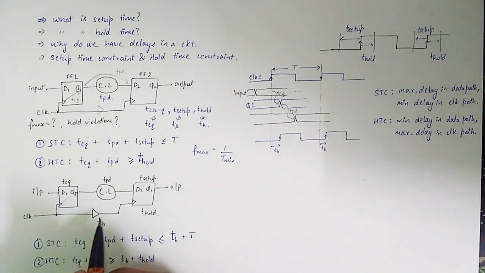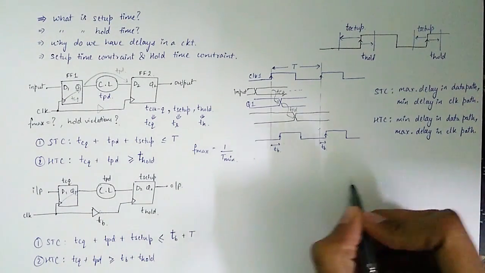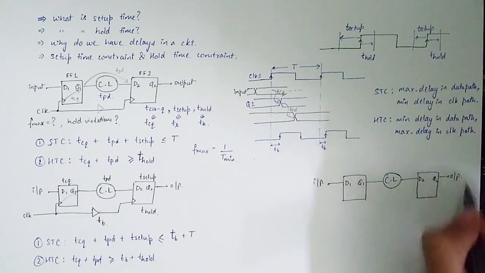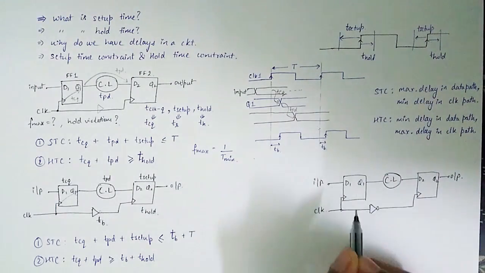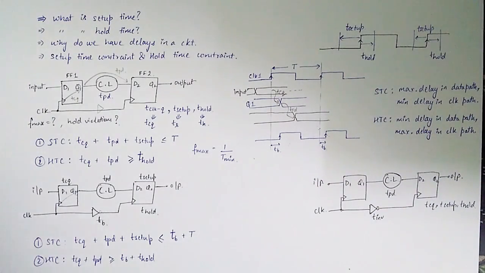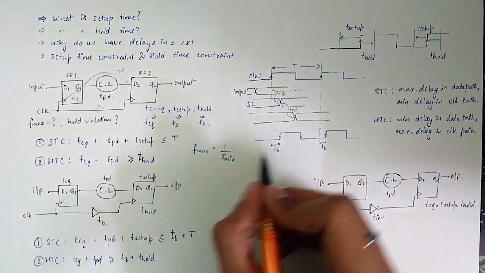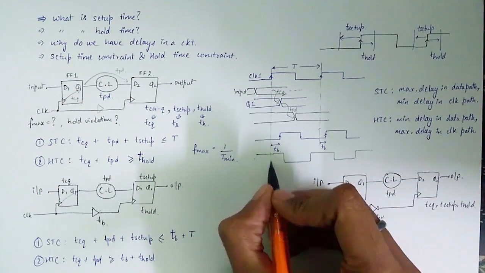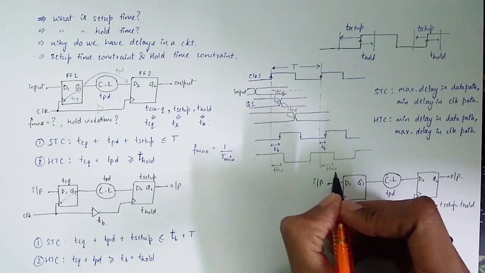What will happen if instead of a buffer, we introduce an inverter in clock path? Let's redraw the question. All the delay values remain same as first question, just an inverter is added in the clock path instead of a buffer whose delay is TINV. Due to the presence of inverter, the clock received at second flip-flop gets both inverted and delayed. Here is the clock at FF2.